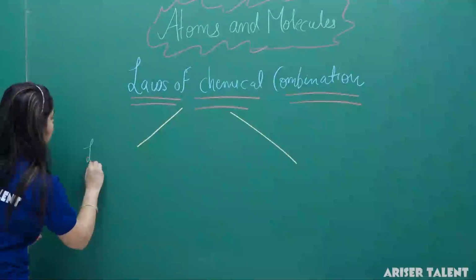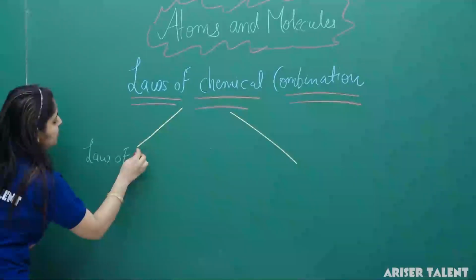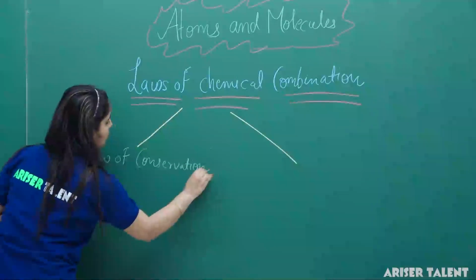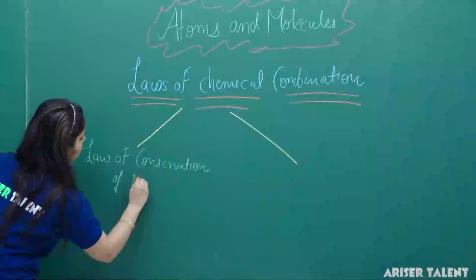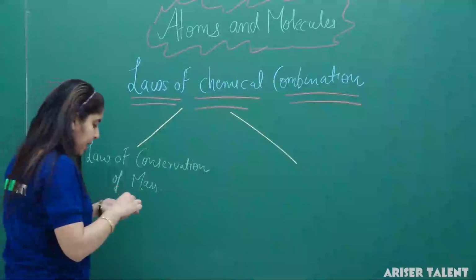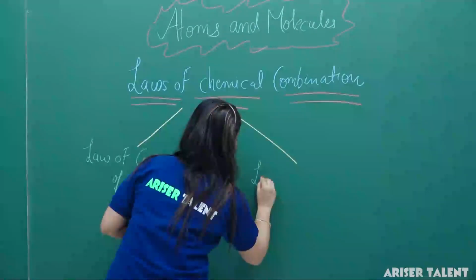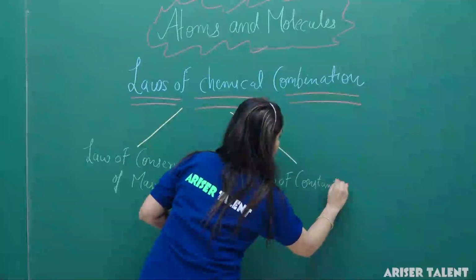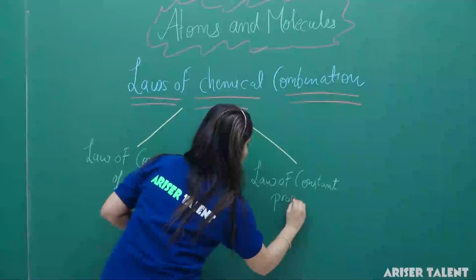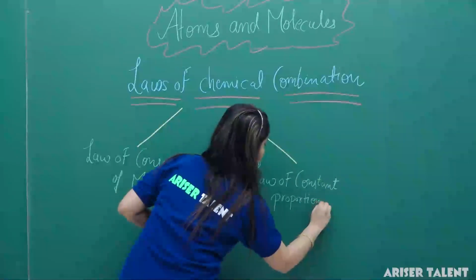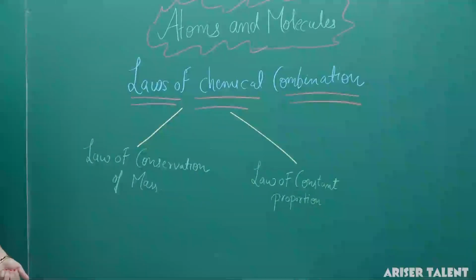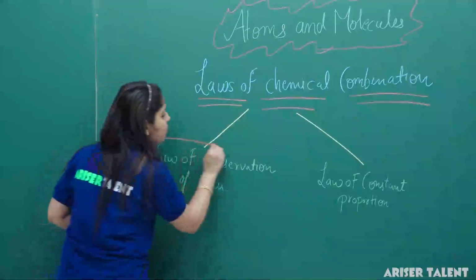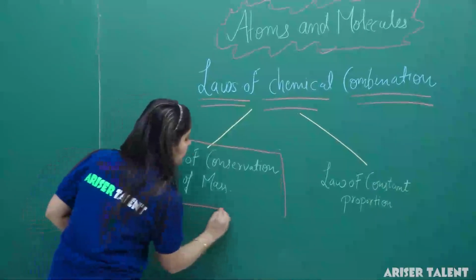First law is law of conservation of mass, and second is law of constant proportion. So here we have two laws, that is law of conservation of mass and second one is law of constant proportion. Now we will deal with these basic two laws one by one.